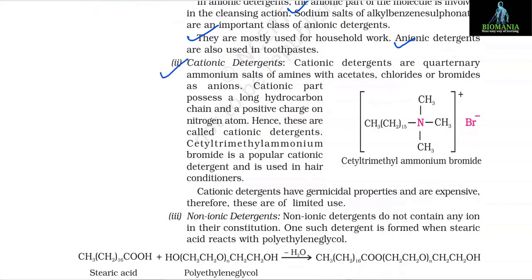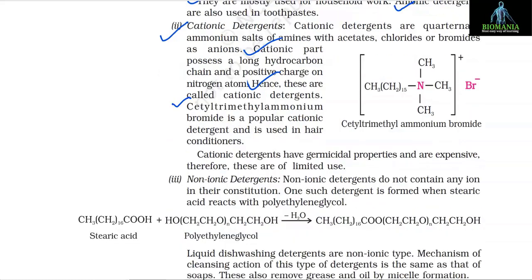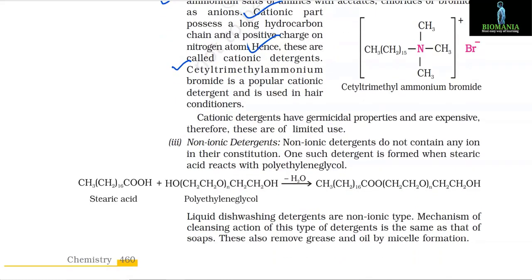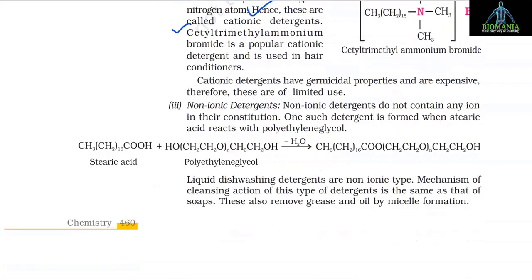Number 2, cationic detergents. Cationic detergents are quaternary ammonium salts of amines with acetates, chlorides or bromides as anions. The cationic part possesses a long hydrocarbon chain and a positive charge on the nitrogen atom. Hence, these are called cationic detergents. Cetyl trimethyl ammonium bromide is a popular cationic detergent and is used in hair conditioner. Cationic detergents have germicidal properties and are expensive. Therefore, these are of limited use.